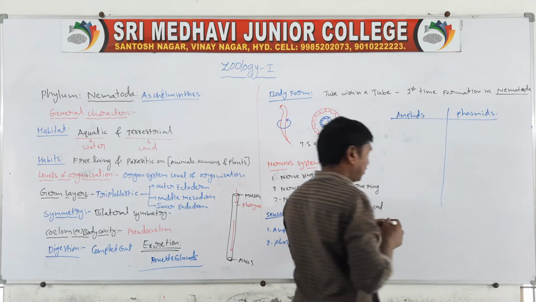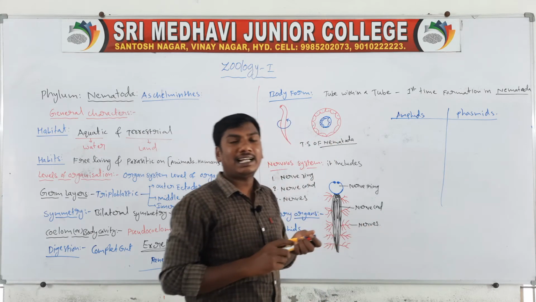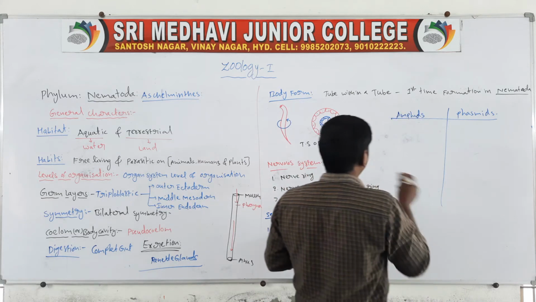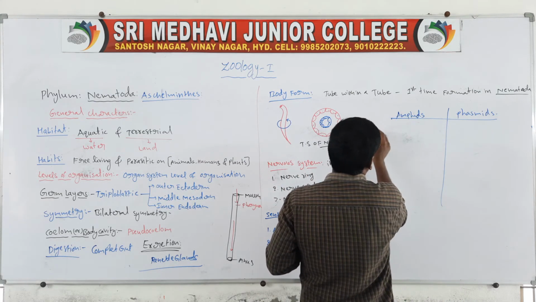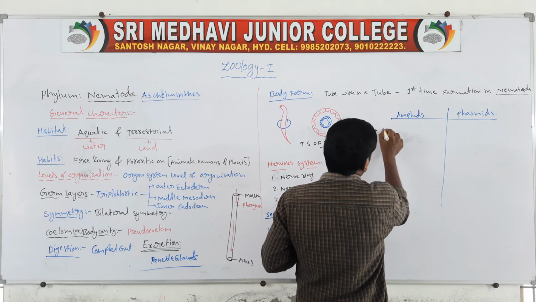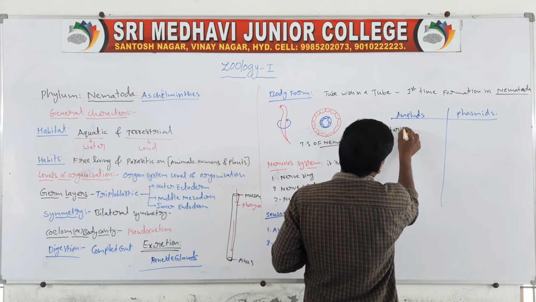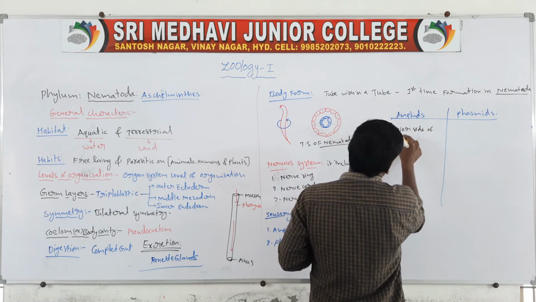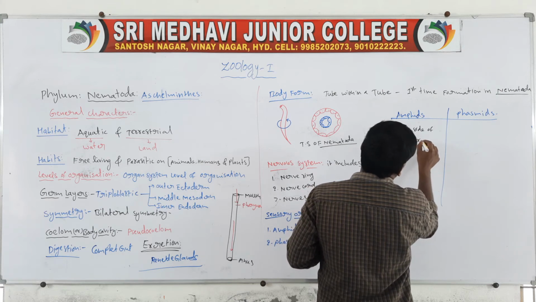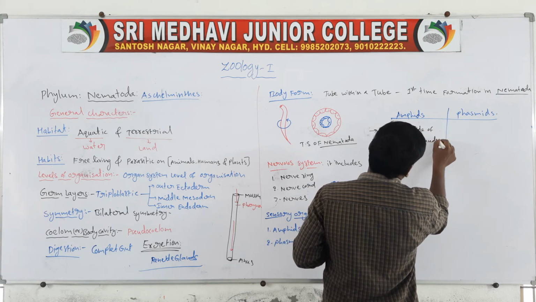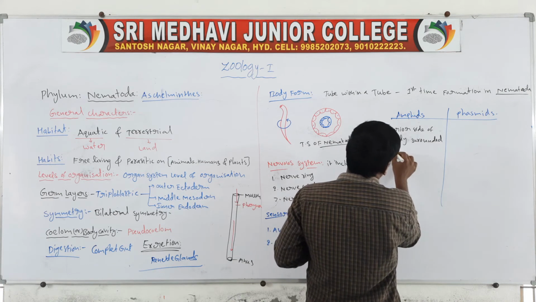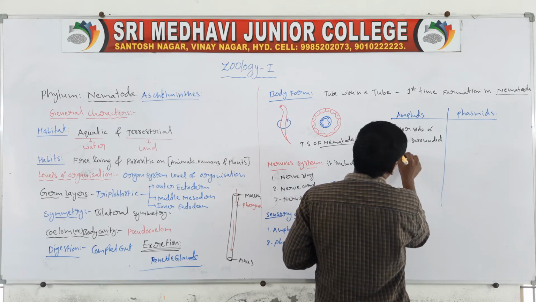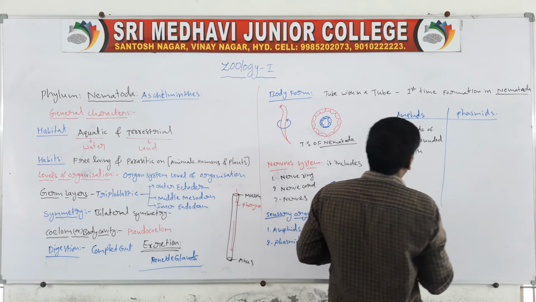The amphids are presenting on the anterior side of the body, surrounded by the mouth.